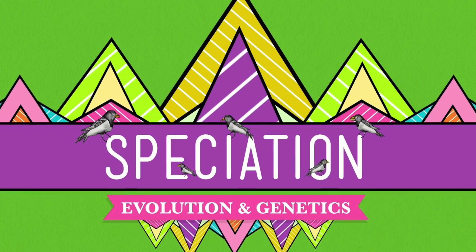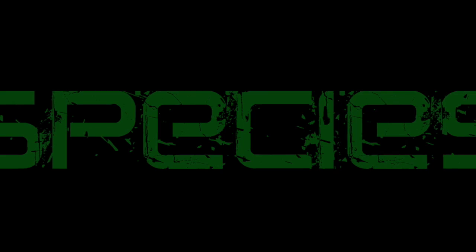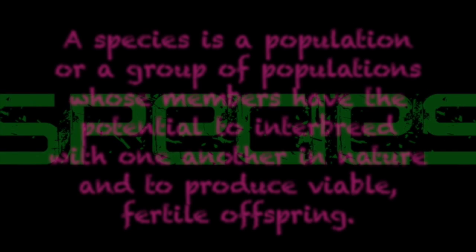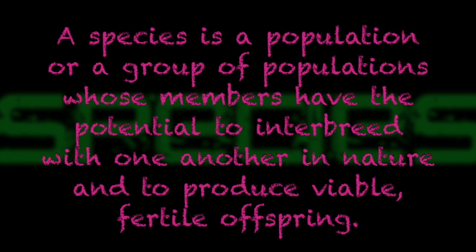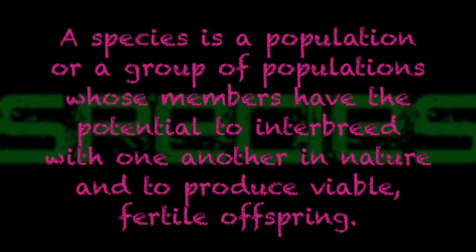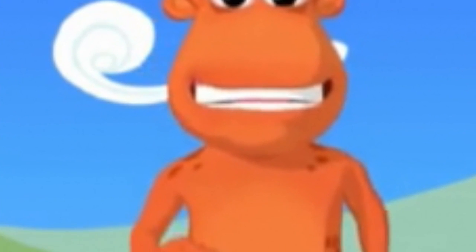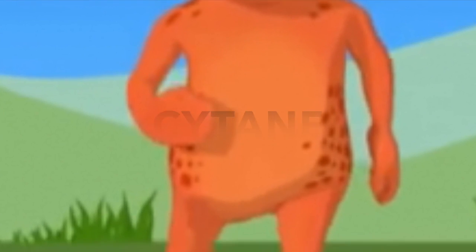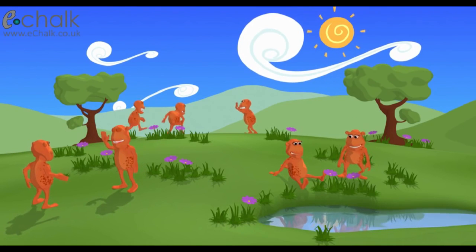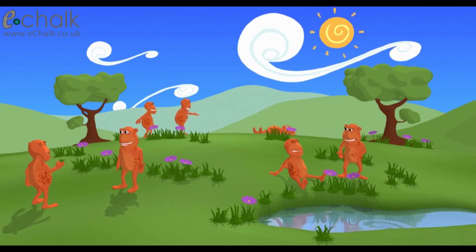Speciation. Now, in order to understand speciation, we need to understand the definition of a species. A species is a population or a group of populations whose members have the potential to interbreed with one another in nature and to produce viable, fertile offspring. So, for example, let's take a species like this and call it a cetane.